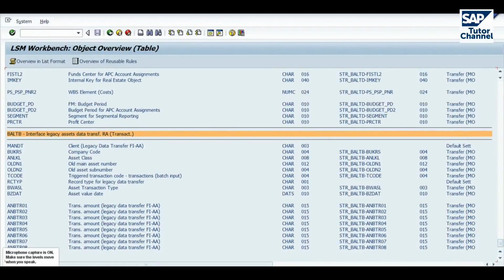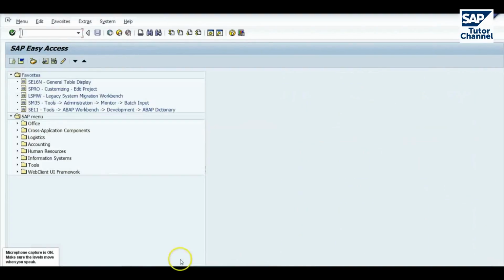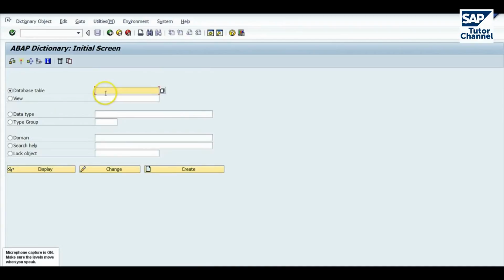Another way to look at the structure is if we go to the data dictionary. So let's go back to easy access. Now here I have saved another transaction, SE11, which is the ABAP dictionary. So if we load that up. Okay, now it says table here, but you can put in a structure as well. So baltd. Okay, if we display that.